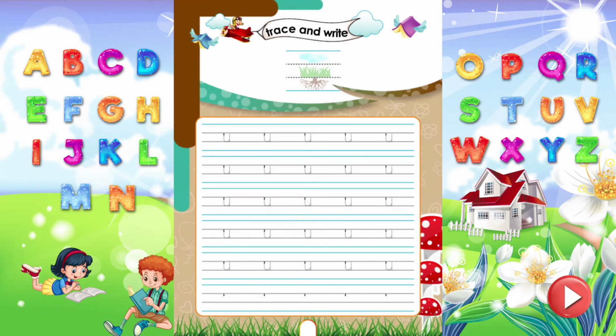Trace and write. Do you know, kids? U, which sounds A, is a grass letter. Letters which exactly fit between two middle lines are grass letters. Now, trace and write the letter U properly.